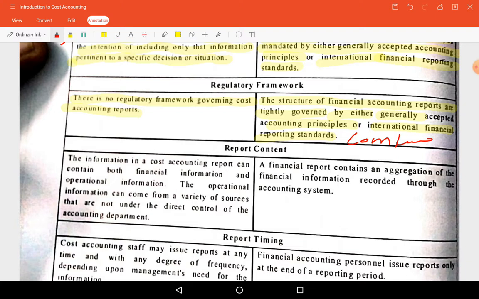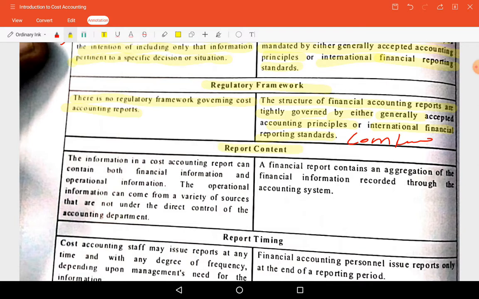Similarly, other companies like insurance companies will have a separate framework for the preparation of financial statements, and regulatory authorities are also there who generally observe things.